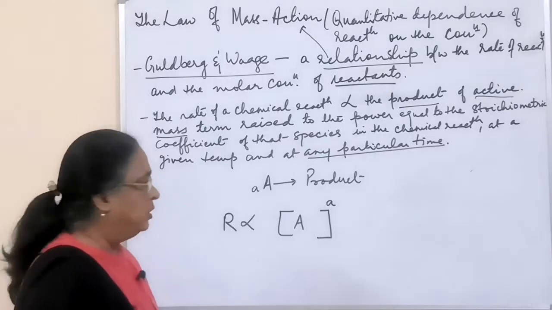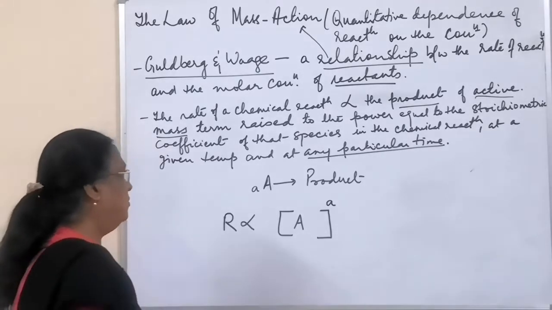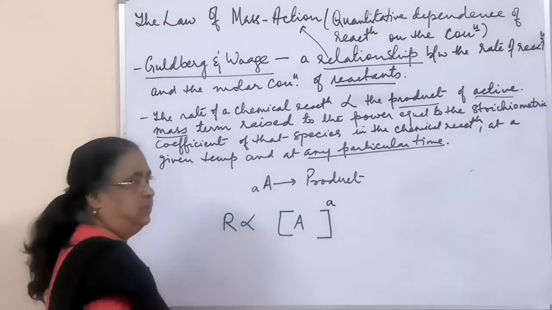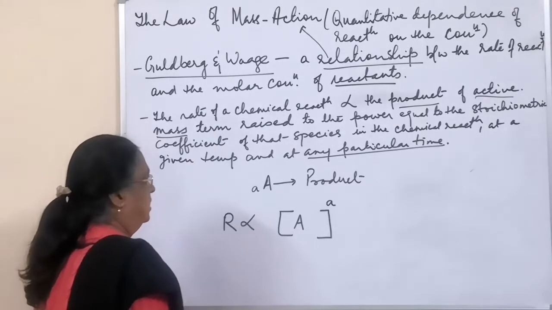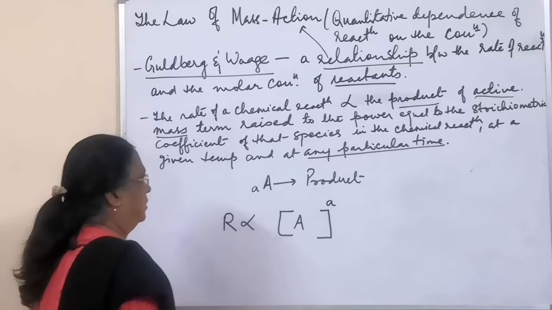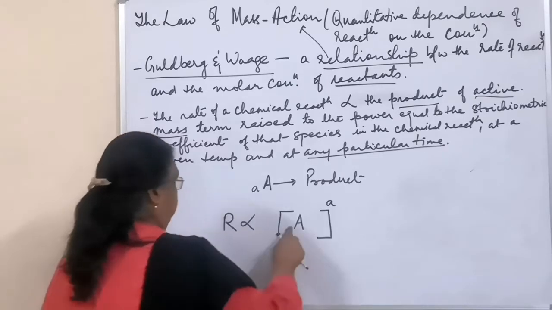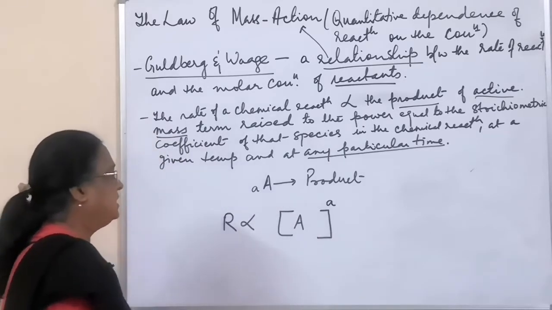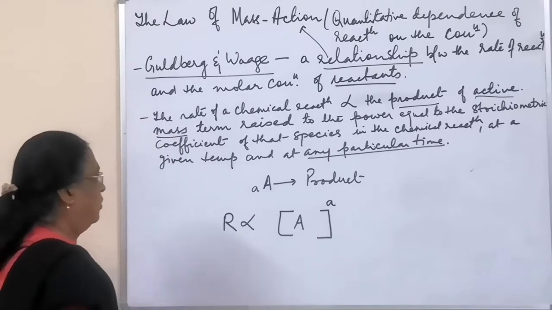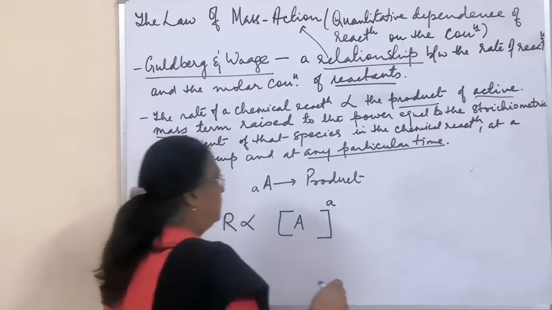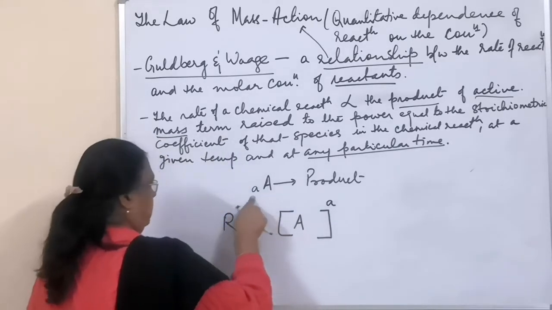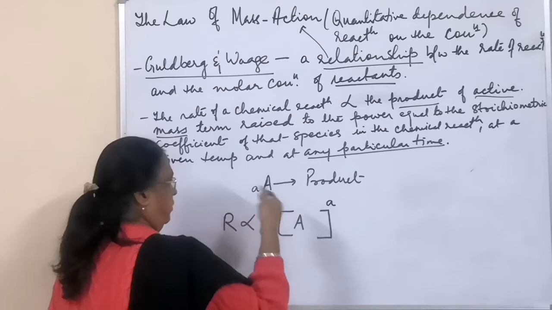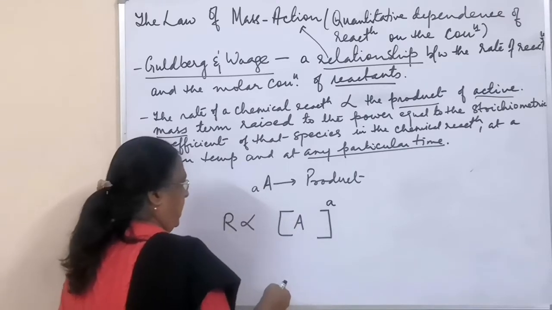So at a particular time, how much molar concentration is reacting, this term is important, that is called active mass. Not necessarily always one mole, maybe more than 1 mole is reacting.